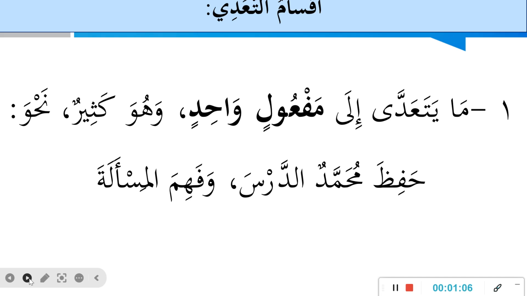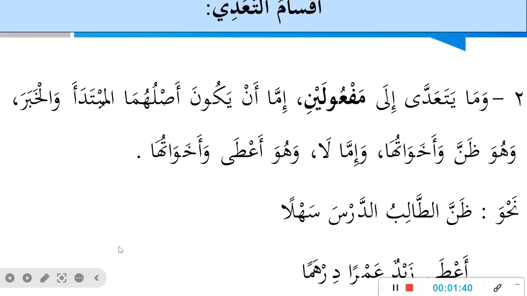The first one is ما يتعدى إلى مفعول واحد وهو الفعل. That is the first type. That is a transitive verb that transits to only one object. So it has only one object. These are the common verbs, like حفظ محمد الدرس. Muhammad memorized the lesson.